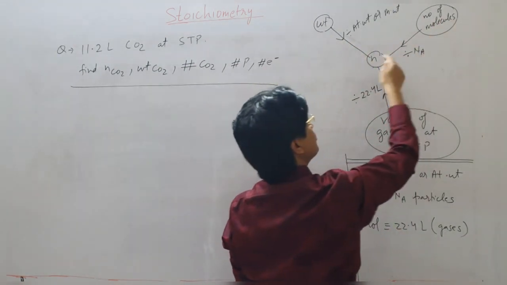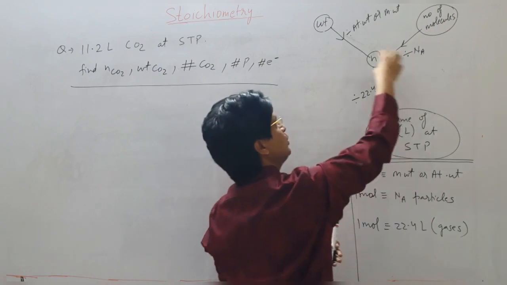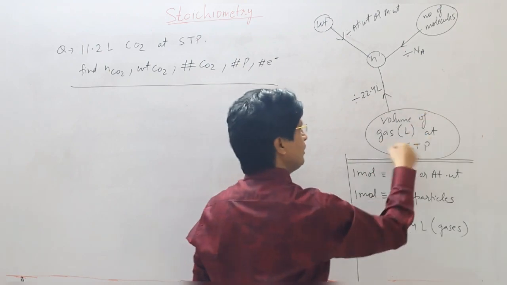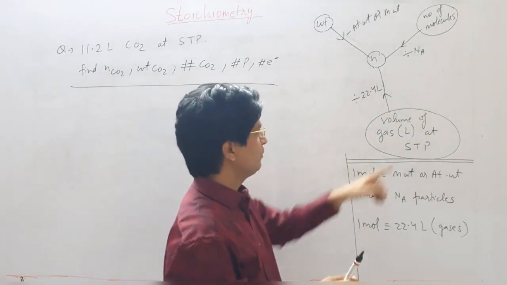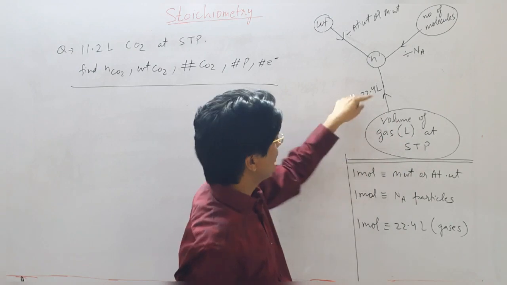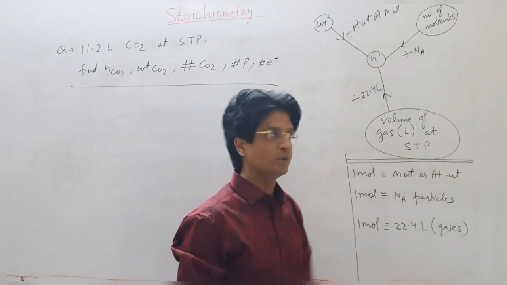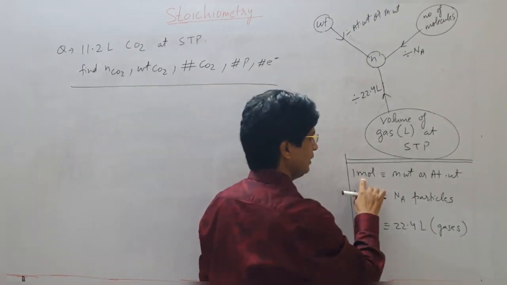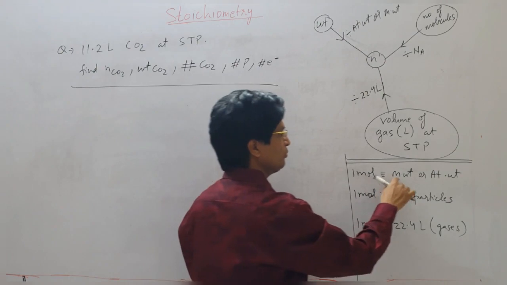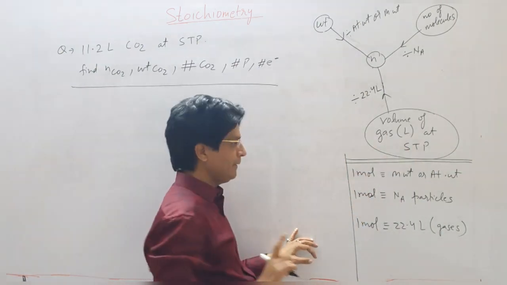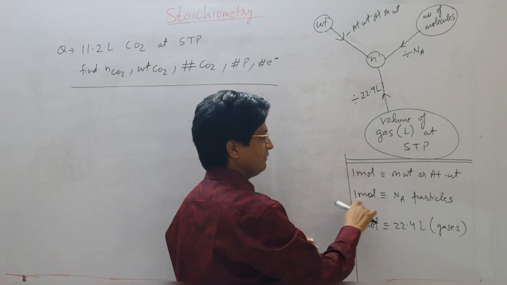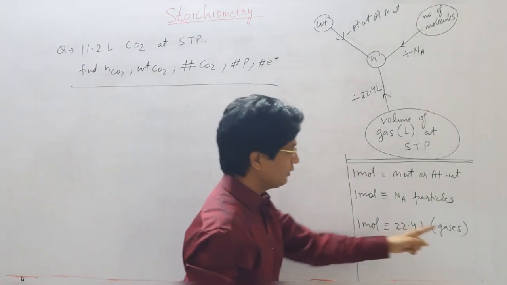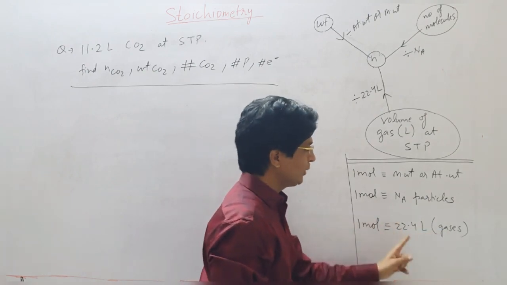Similarly, if number of molecules is given, to get number of moles you have to divide by Avogadro's number. If the volume of gas in liters at STP is given, and remember it should be in liters, then you have to divide by 22.4 to get number of moles. This everyone knows right now. Also remember one important thing: 1 mole in terms of weight is equal to the molecular weight or atomic weight of the chemical entity. In terms of particles, 1 mole will be equal to N number of particles. And in terms of volume, if you are talking about gases only, 1 mole is equal to 22.4 liters of gas.